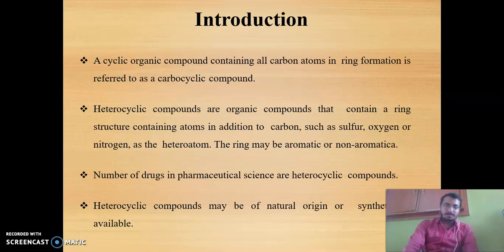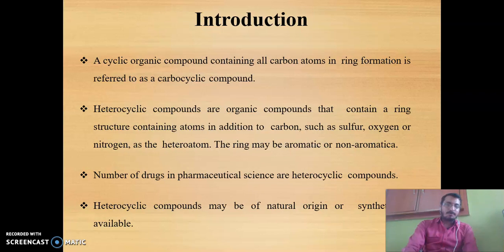A number of drugs in pharmaceutical sciences are heterocyclic compounds. No doubt, abundant drugs are present which contain heterocyclic compounds. Heterocyclic compounds may be of natural origin or synthetic origin.